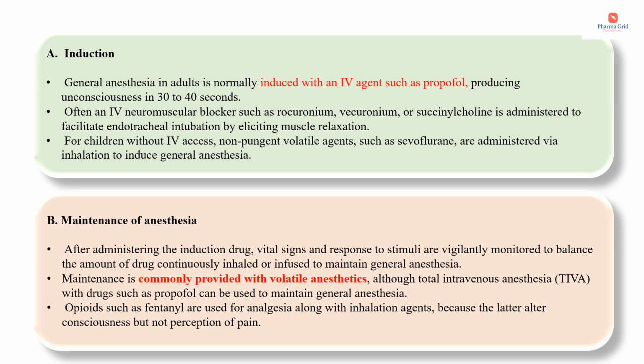Okay, so here the main point is that in case of induction, for inducing we are mainly using IV agents such as propofol. In order to facilitate endotracheal intubation, we can use neuromuscular blockers such as rocuronium, vecuronium, succinylcholine, etc. Then for children without IV access, non-pungent volatile agents such as sevoflurane can be used to induce general anesthesia. Next is the maintenance of anesthesia.